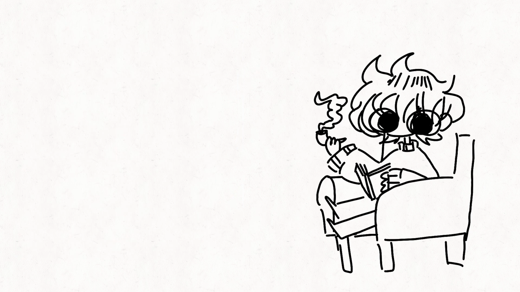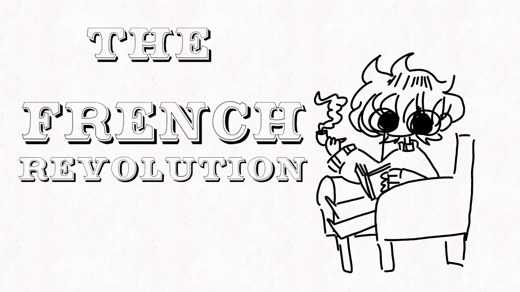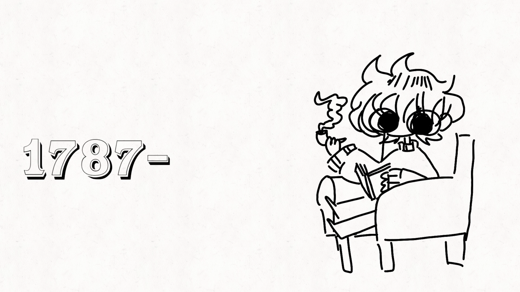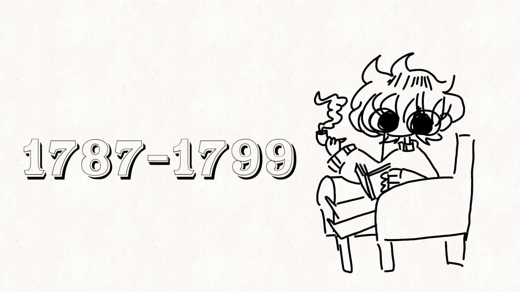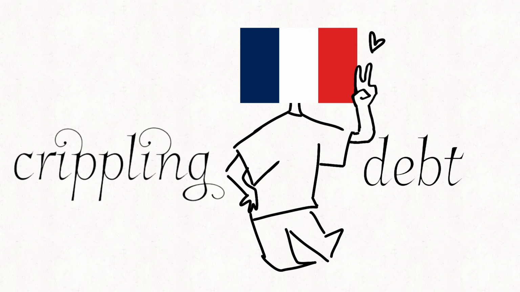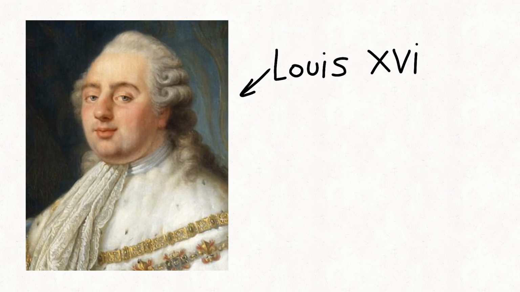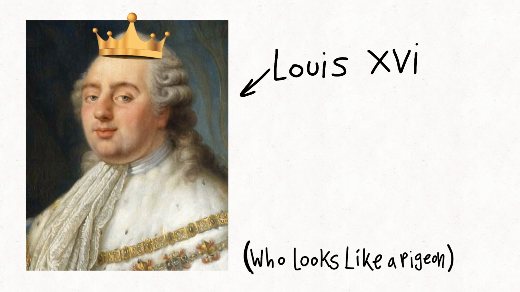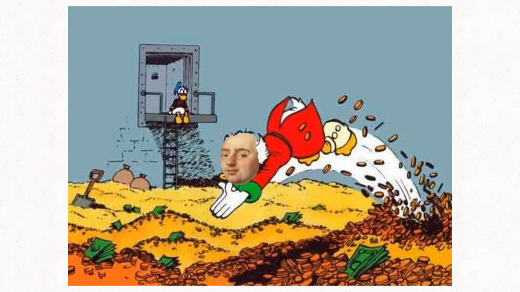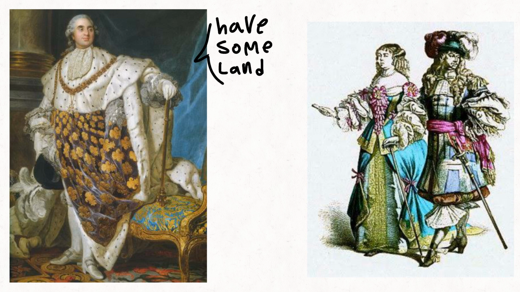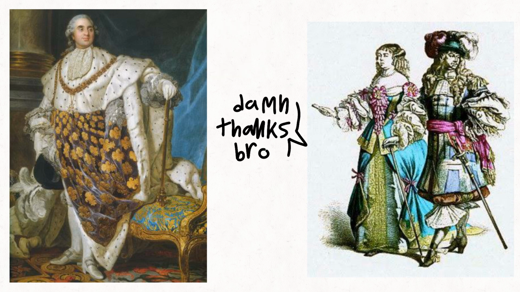And at last, let's talk about the French Revolution, a period of time spanning from 1787 to 1799. France was experiencing bankruptcy due to government debt, and Louis XVI, the king, had to find something to do about it. Still wanting to continue living in luxury, King Louis decided to sell some of his land to nobility.